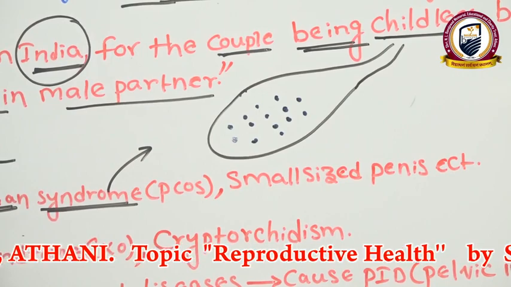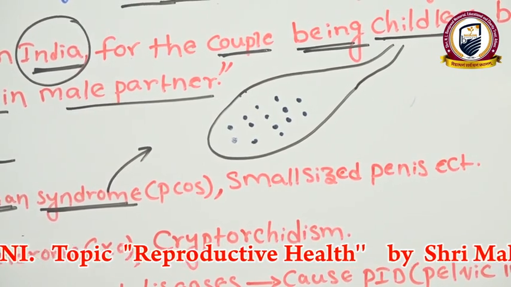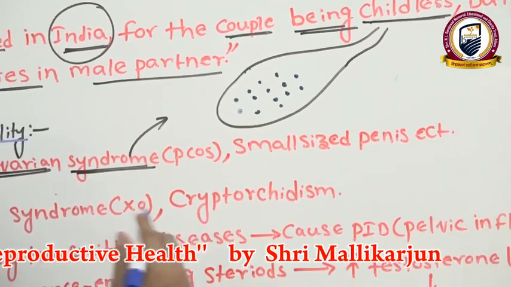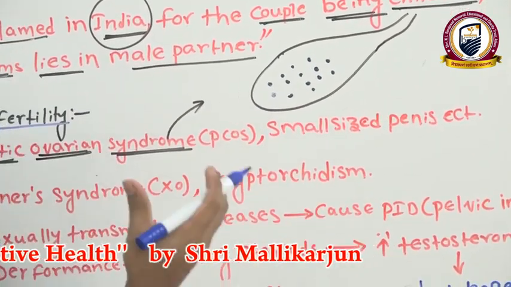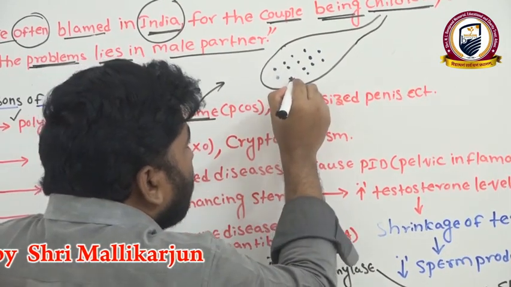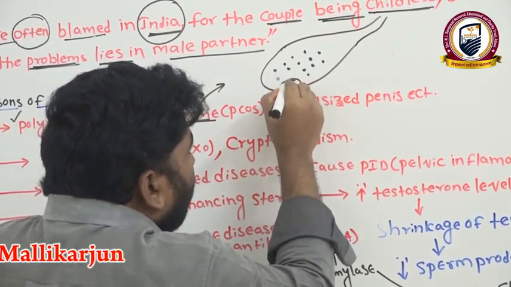These follicles mature into Graafian follicles for egg release. We know that. Now, these follicles are taking in water and swelling.